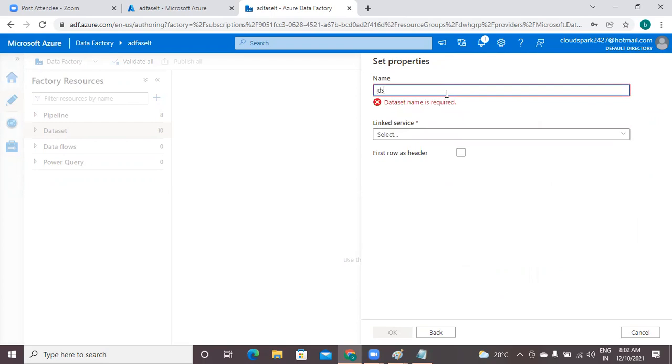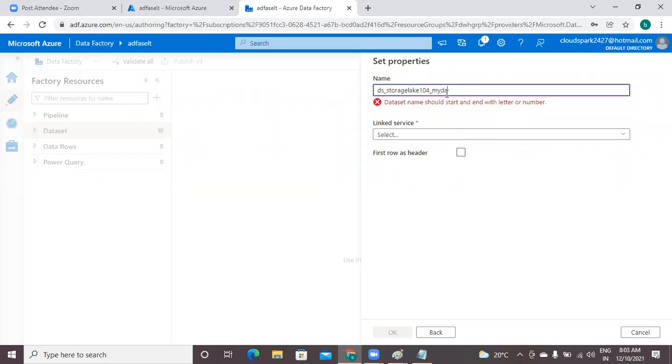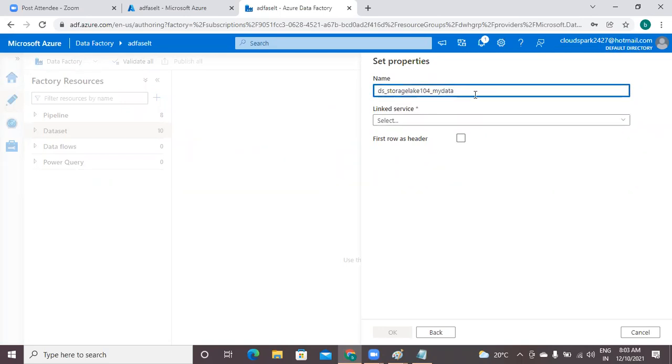I'm giving my data set name ds underscore storage lake 104. Under that, my container is my data. I don't want to give any particular file name because I want to work with multiple files.